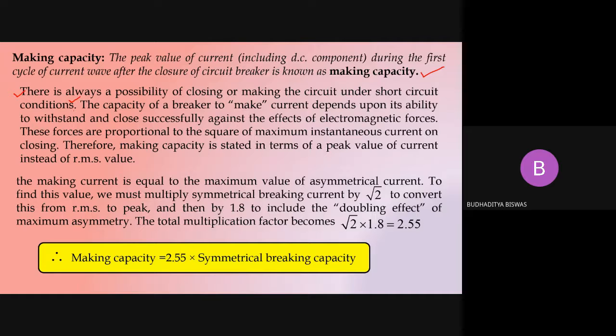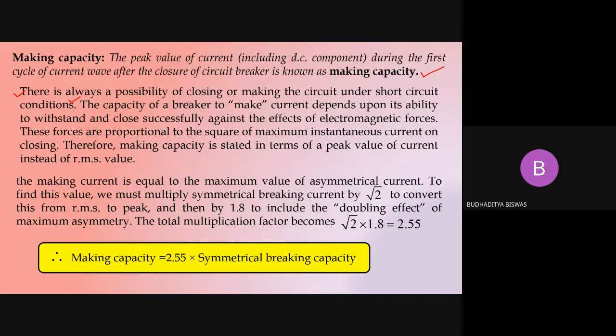So what is the meaning of this auto reclosing circuit breaker? It means that as 80% of the faults in the power systems are transient in nature, after the relay gives a signal to the circuit breaker, it obviously opens its contacts. But as the faults are transient in nature, after some time the fault automatically dies down.